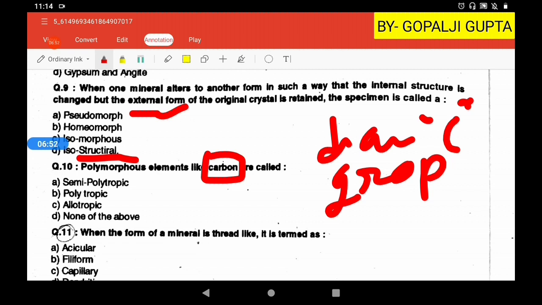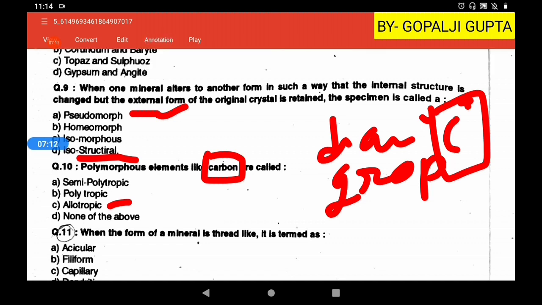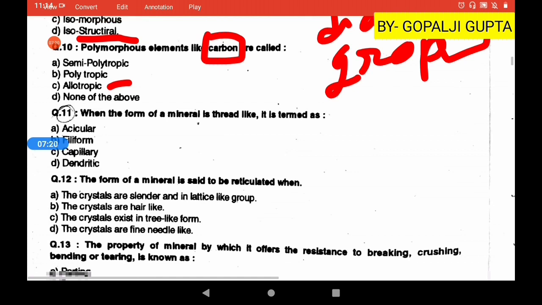So in polymorphs, when the composition is an element, here carbon, whenever a simple element shows different morphology, then it is known as allotropic. So we can say that polymorphs or the allotropes are a special category. Allotropes are a special category of polymorphism.